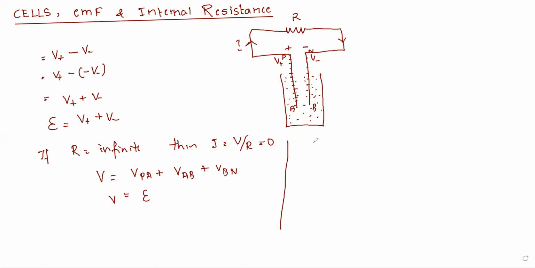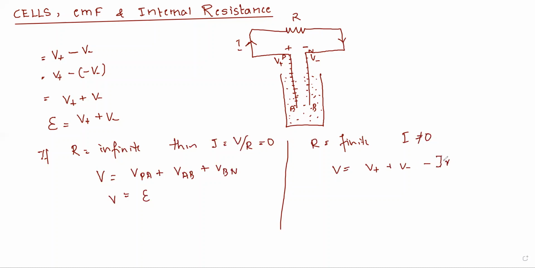Now the next case is if R is finite. If R is finite, then I is not equal to 0. So at that time V becomes V plus plus V minus minus IR.